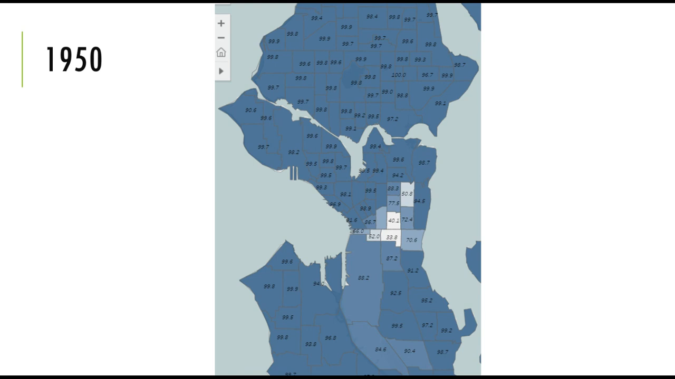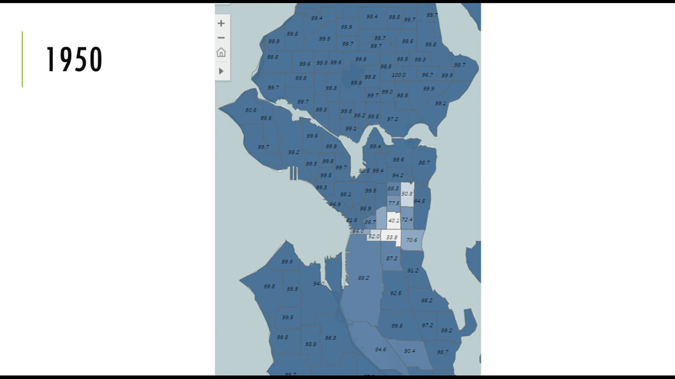Look at all those numbers: 99, 99.7, 98.8, 99.6. We don't see 100s anymore, with a couple of exceptions. I think there's two 100s on this map, but they're almost at 100. So, predominantly white north of the Ship Canal Bridge. And then as you move to the center of the city and to east of downtown, there's diversity. And then come over here to West Seattle: 99.9, 99.6, 99.8.